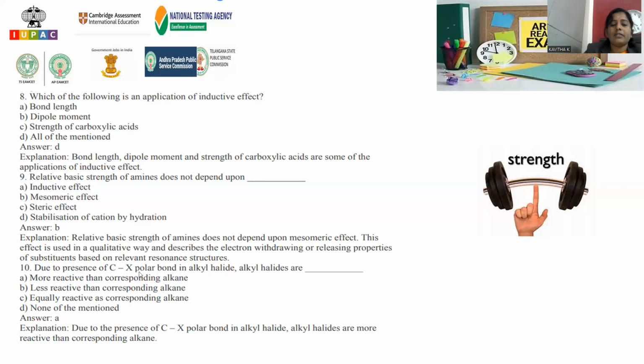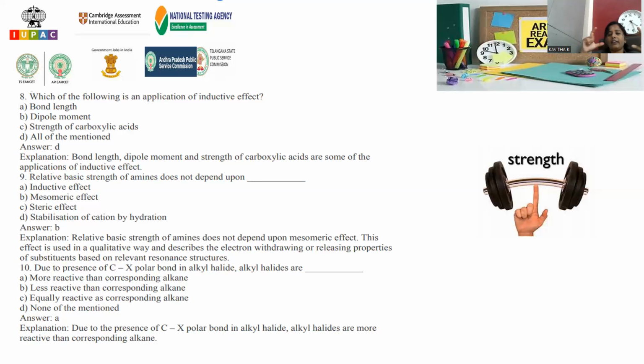Due to the presence of the carbon halogen polar bond in alkyl halides, the C-X bond is more polar. That polarity is because of what? Inductive effect only. Because of this inductive effect, the bond is not exactly lying between the carbon and halogen, rather slightly moved towards the halogen, and we attain the carbon as partial positive, halogen as partial negative. Because of this partial permanent dipole generation, alkyl halides are more reactive in comparison to the alkanes.